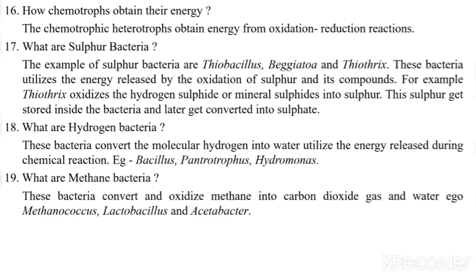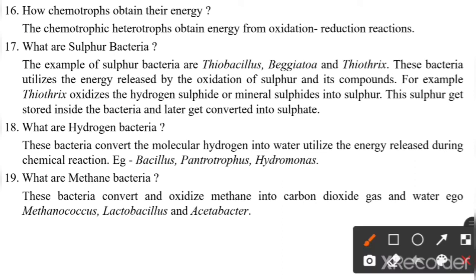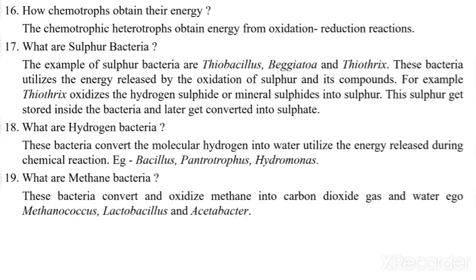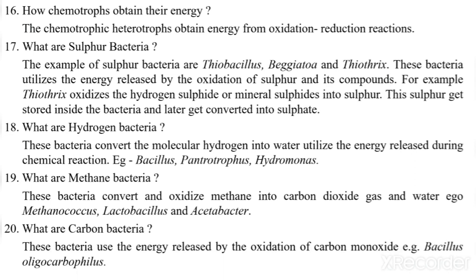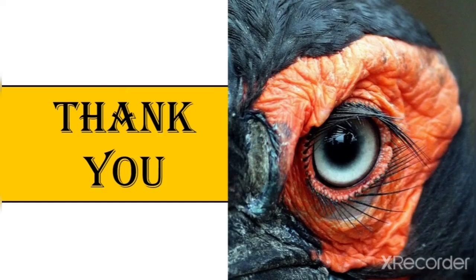Methane bacteria are those bacteria that oxidize methane into carbon dioxide gas and water. Examples are Methanococcus, Lactobacillus, and Acetobacter. What are carbon bacteria? Carbon bacteria are those bacteria that use the energy released by the oxidation of carbon monoxide. Example, Bacillus oligocarbophilus. So these are some questions related to nutrition, that is bacterial nutrition.